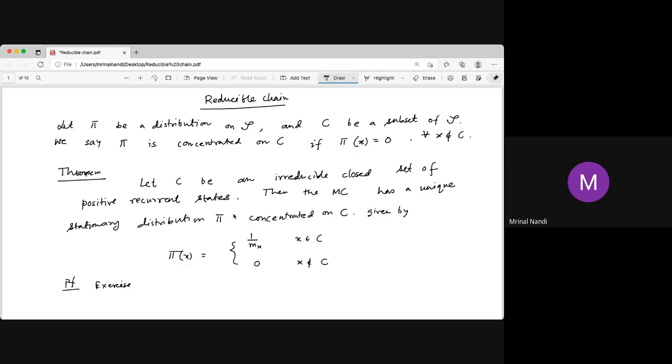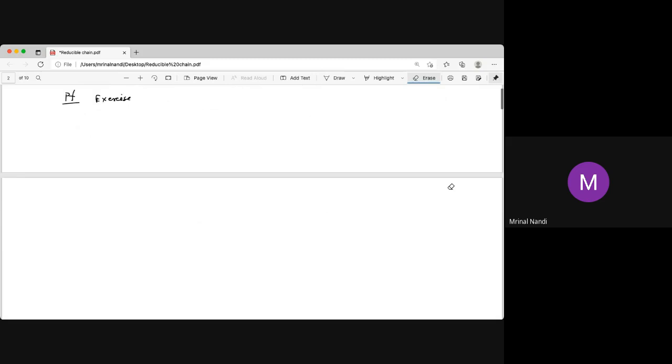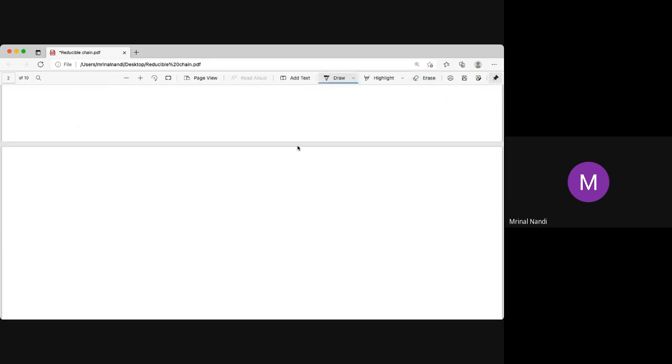It may so happen that all states are positive recurrent but the chain is still not irreducible, for example when every state is an absorbing state. Then the chain is positive recurrent, every singleton set is irreducible, and any set with more than one element is not irreducible. So this proof comes from the previous lecture, which dealt with the irreducible Markov chain with positive recurrent states.